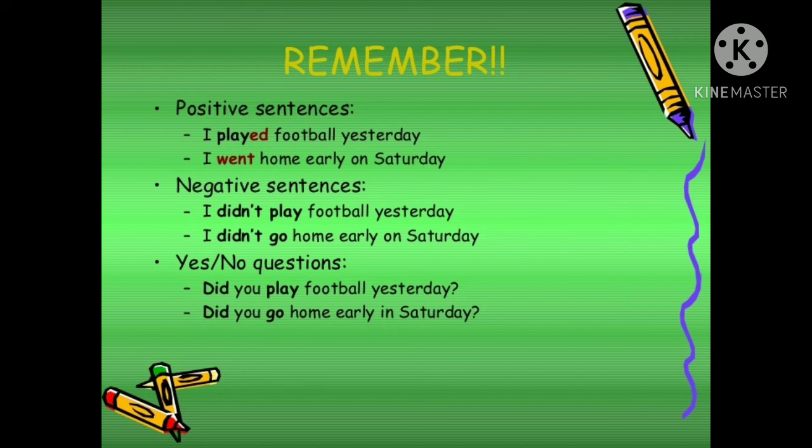For example, if the sentence is like this, I ate a boiled egg and 2 sandwiches, my question with what will be, what did you eat in breakfast? So, what did, and then the base form after the subject, that is you, then eat.